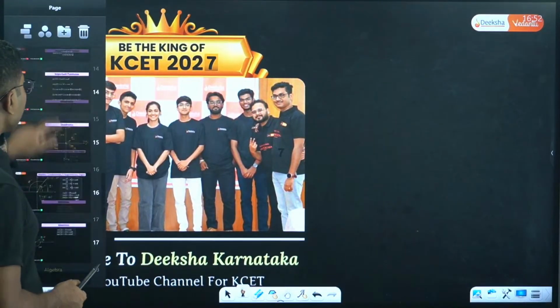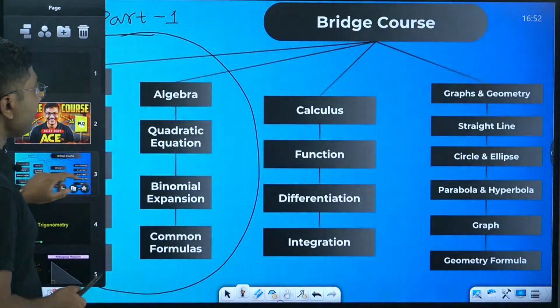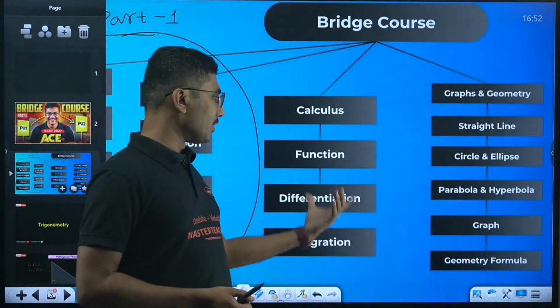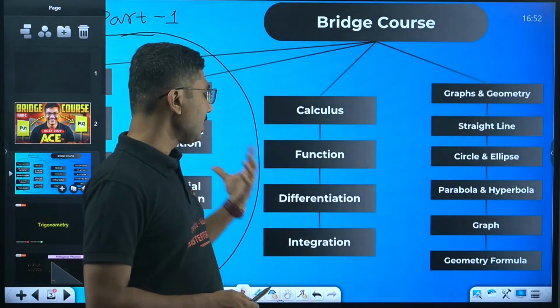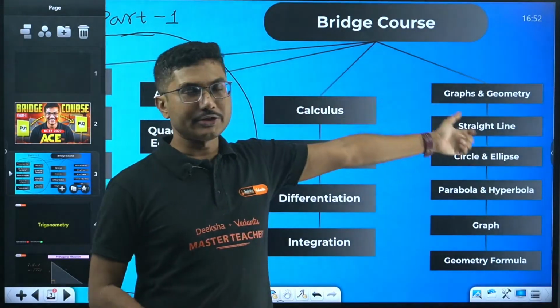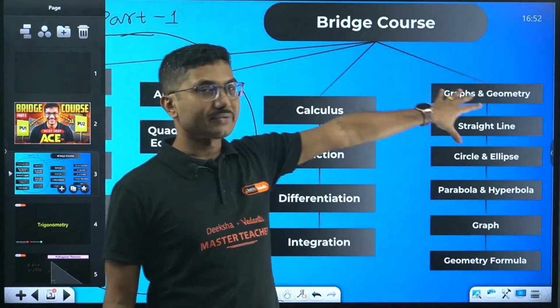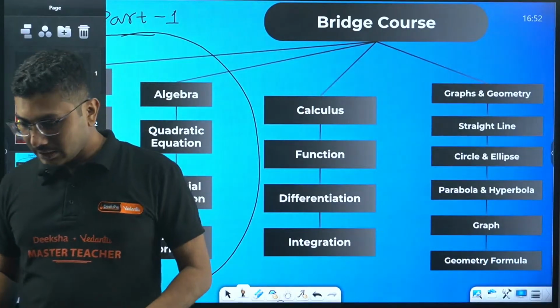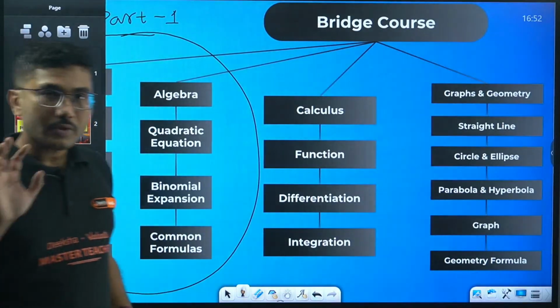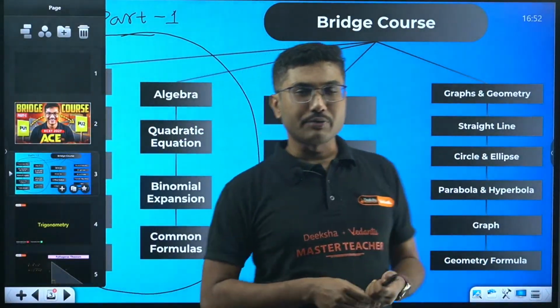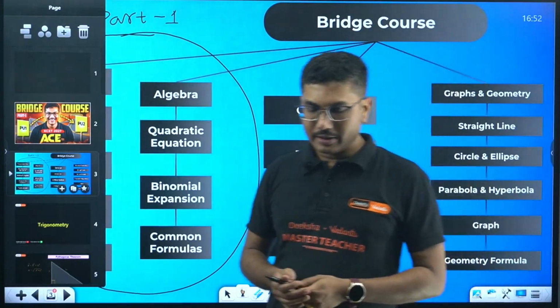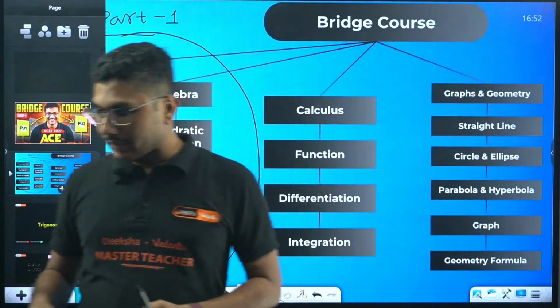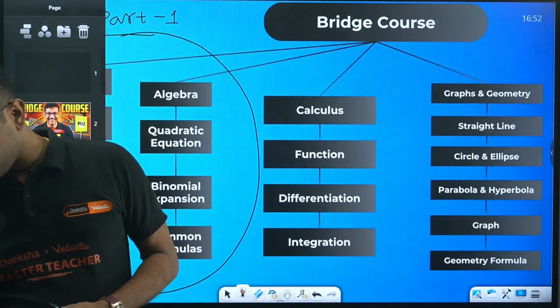What are the remaining portions? The remaining portions will be calculus, function, differentiation, integration, and graphs and geometry. So calculus and graphs and geometry will be my next class topics. If you have any doubts or questions, you can leave them in the comment section below and I will try to answer as much as possible.